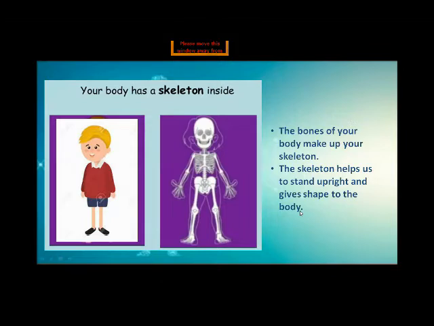And the function of the skeleton is to help us stand upright and give shape to the body. Stand upright means we do so many things with the help of the skeleton, just like we run, we walk, we sit, we jump. Clear? So with the help of the skeleton, we do all these different types of work.